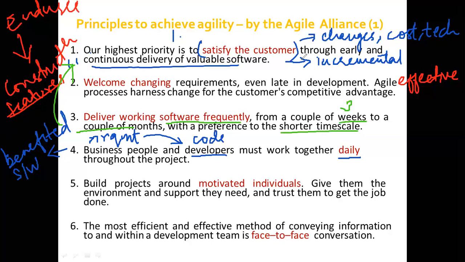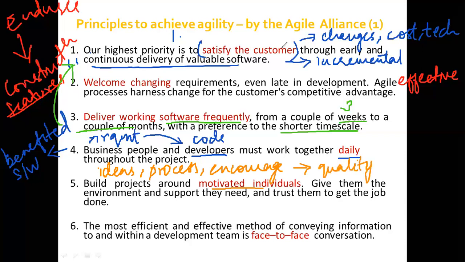The fifth principle is build projects around motivated individuals. We need to develop a project around motivated individuals because they are going to help you with different ideas. If you have a new idea, you might ask them how it is. They're going to motivate you, or add some more intel to the idea, and that helps in a better way. Or for the process you're following, they might encourage you to follow better ideas and a better process, so that you make software with the best quality.